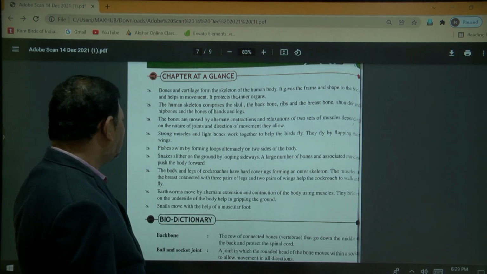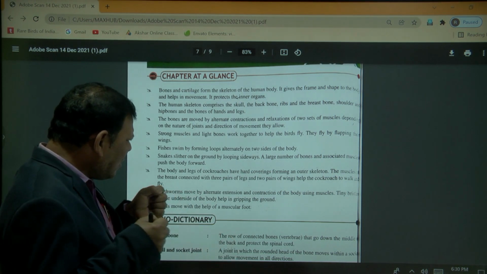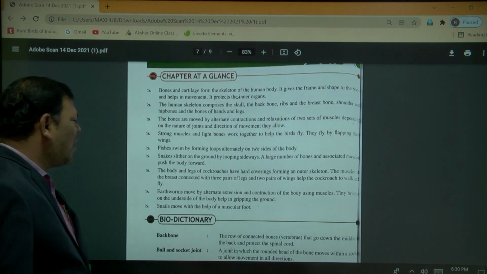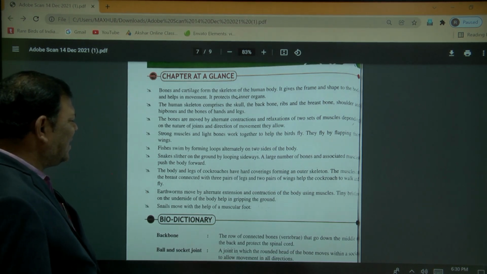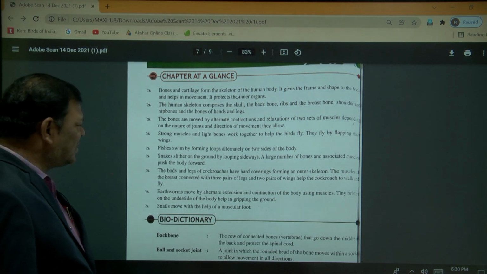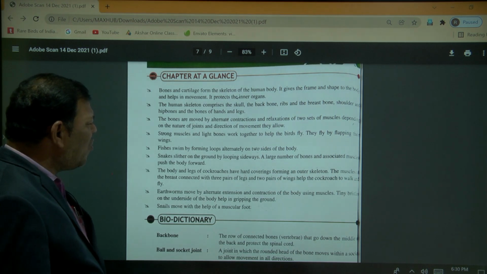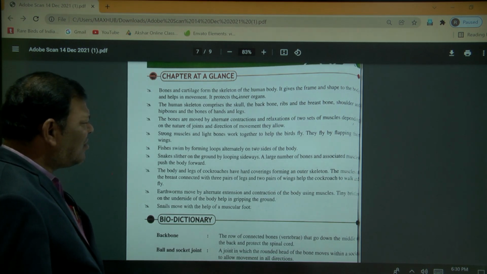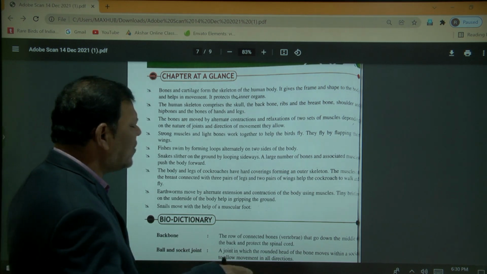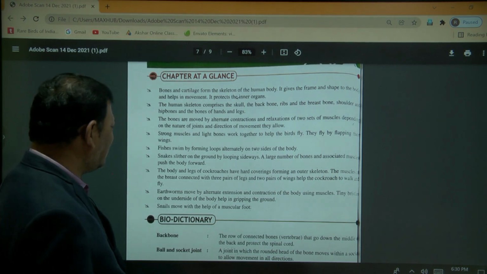Especially fishes swim by forming loops alternately on the two sides of the body. And snakes slither with the help of movement. Snakes slither on the ground by looping sideways. A large number of bones and associated muscles push the body forward. So that's why they can move from one place to another place.